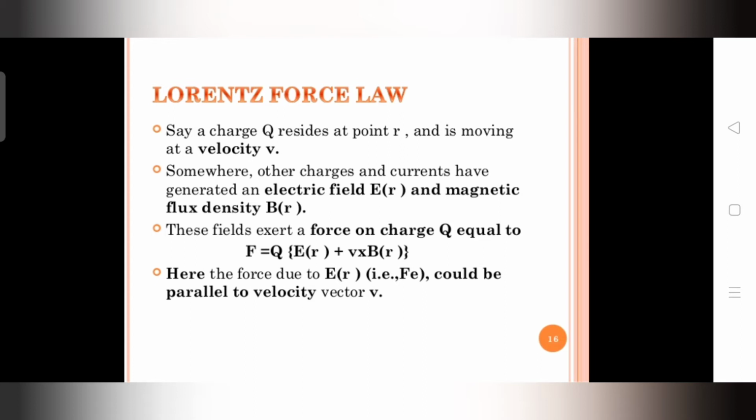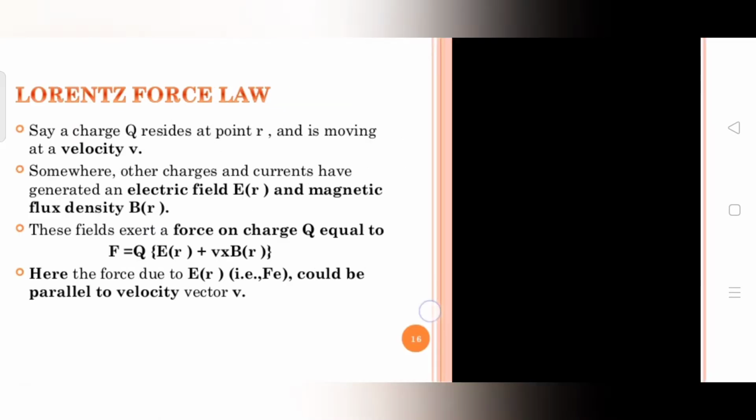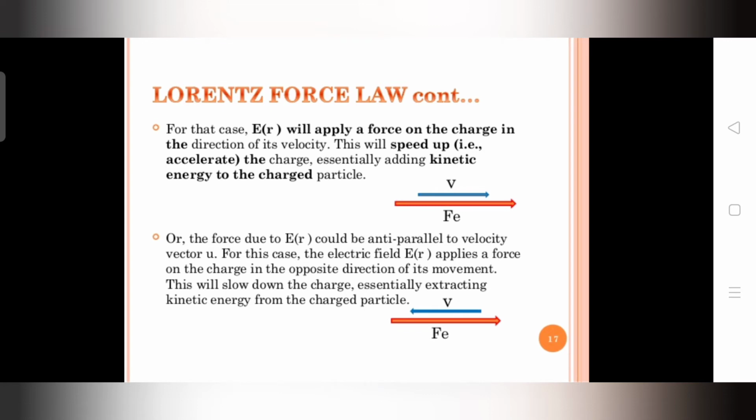F is equal to q times E of r, which is the electric field, plus v cross B of r. v is the velocity and B is the magnetic flux density. Here the force due to E of r could be parallel to velocity v. In this case, the electric field applies a force on the charge in the direction of its velocity, and in that direction the force on the charge will be applied. This will speed up the charge, essentially adding kinetic energy to the charged particle.